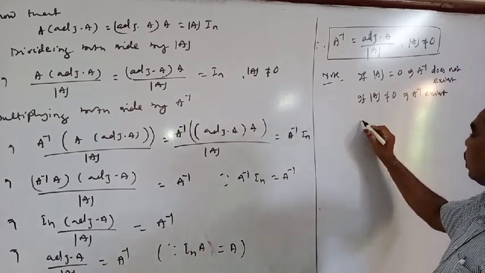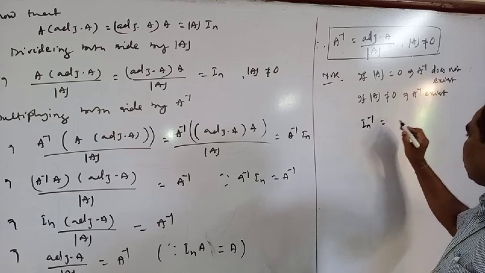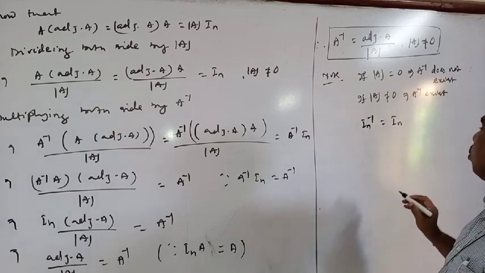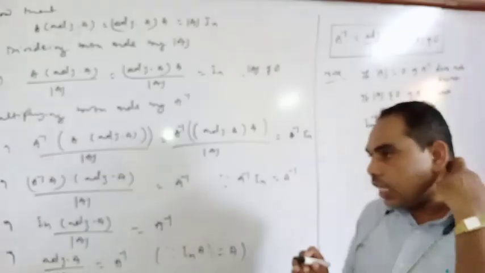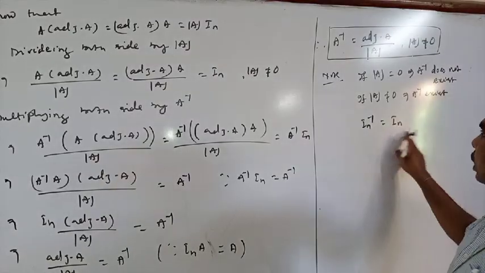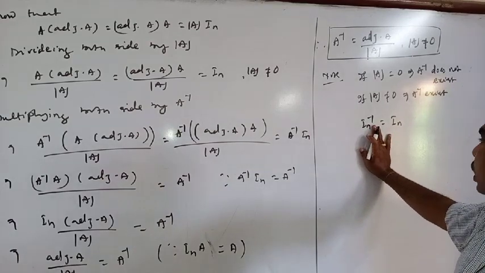Next, In inverse is equal to In itself. That is, the inverse of the identity matrix is equal to itself. So these are the properties of the inverse of a matrix.